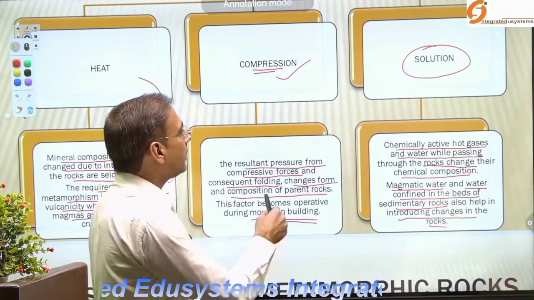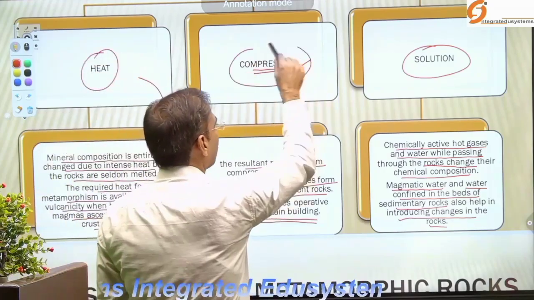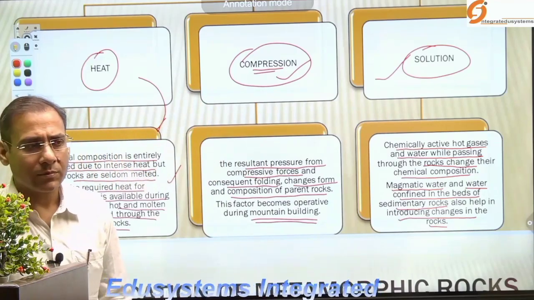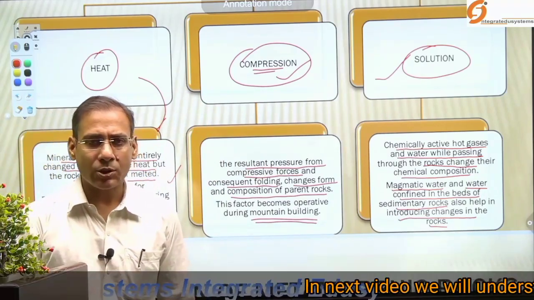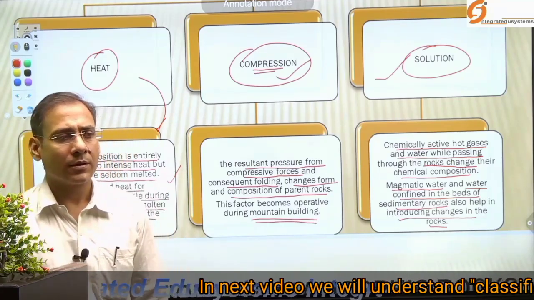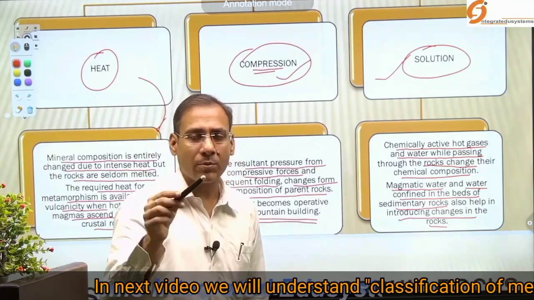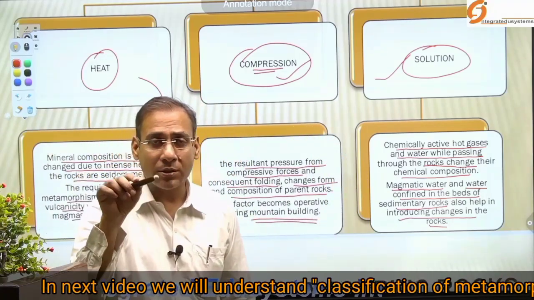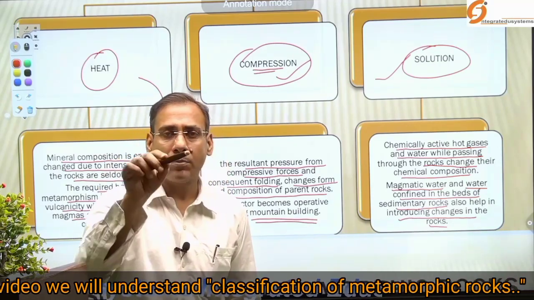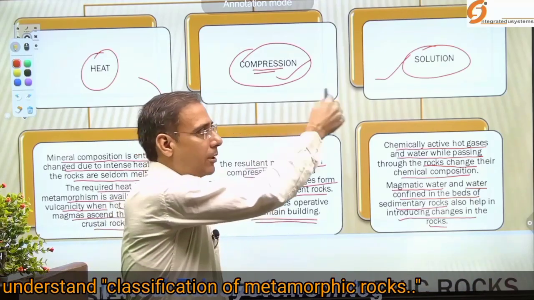So there are three different agents. One is heat, another is compression, and next is solution. I have shared with you the PDF where everything is written. Try to understand. So these are the agents through which metamorphism, meaning change in the form, takes place. As a result of that change in the form, metamorphic rocks form. So these are the agents of metamorphism.